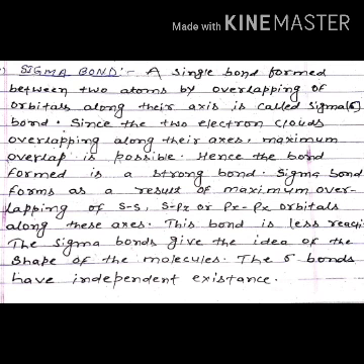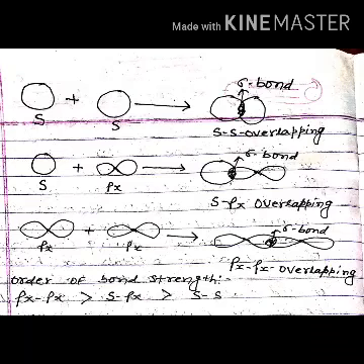and tau bond. Sigma bond: the bond formed between two atoms by overlapping of orbitals along their axis is called sigma bond. Since the two electron clouds overlap along their axis, maximum overlapping is possible. Hence, the bond formed is a stronger bond. Sigma bond forms as a result of maximum overlapping of s-s, s-px or px-px orbitals along these axes. This bond is less reactive. The sigma bonds give the idea of the shape of the molecules. The sigma bonds have independent existence.